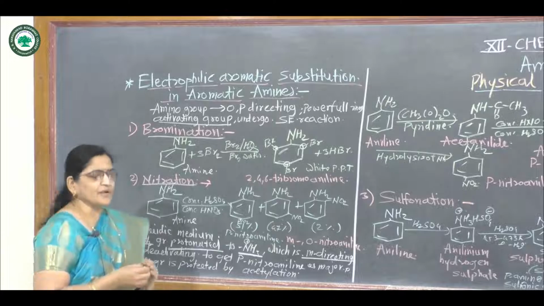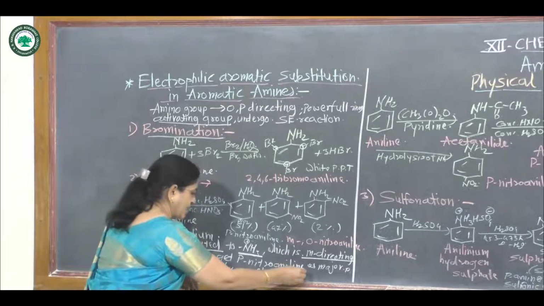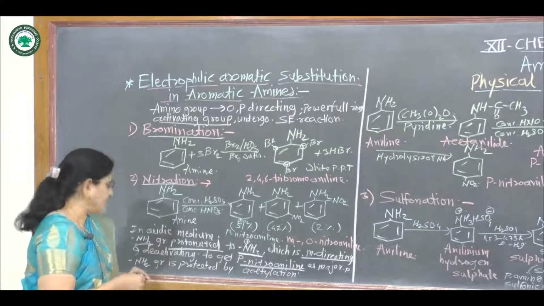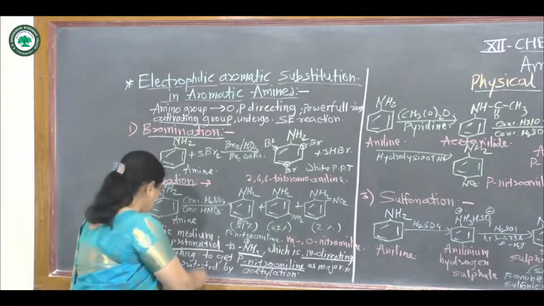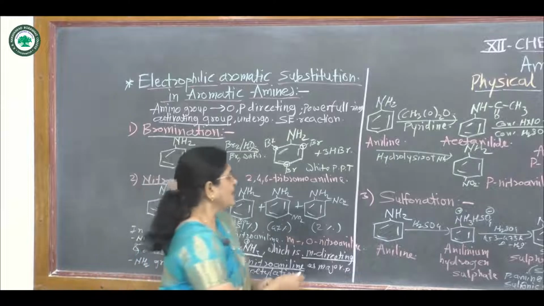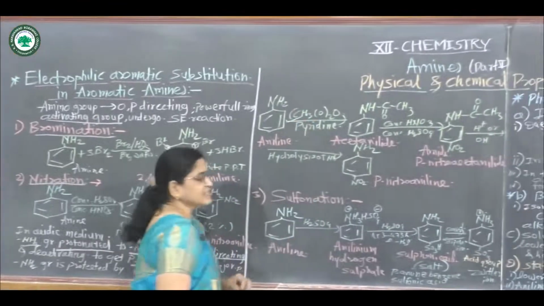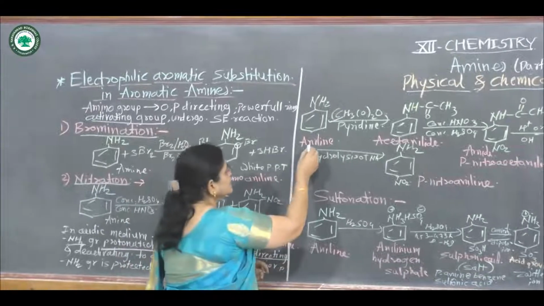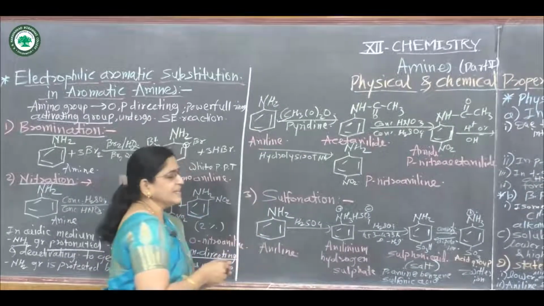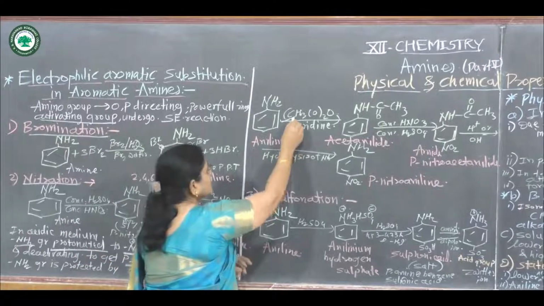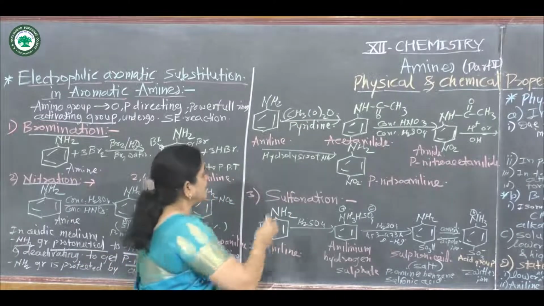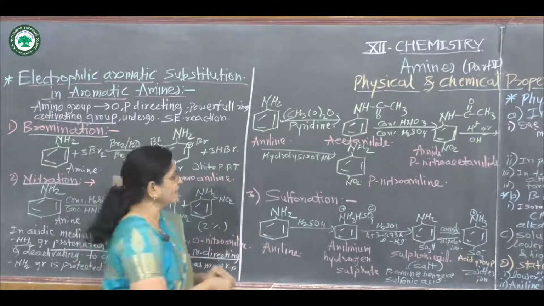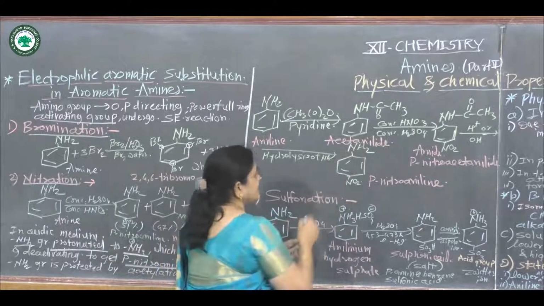Suppose we have to prepare only para-nitroaniline. For preparation of para-nitroaniline as a major product, the aniline is first protected by acetylation. For acetylation, aniline reacts with acetic anhydride in the presence of pyridine and at first gives acetanilide.